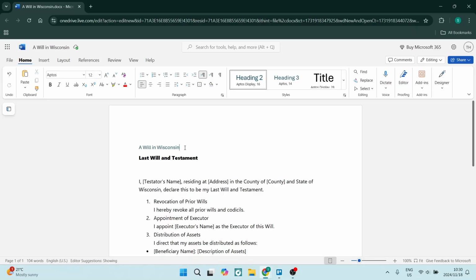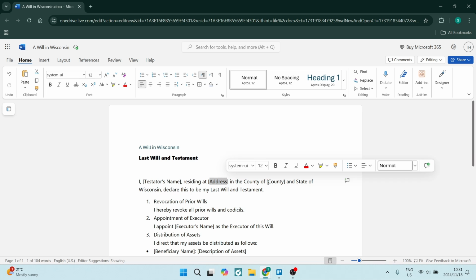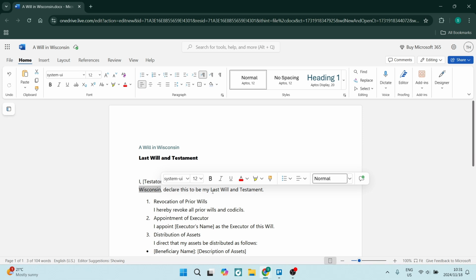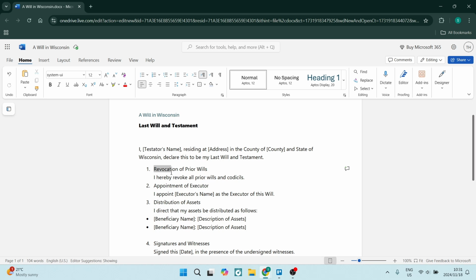So let us create a will in Wisconsin. Let's go ahead and add our last will and testament as a heading, and we're going to add some personal details such as our name. We're also going to add our physical address and our country, which in this case would be the United States of America, and we are going to add in that state, which is Wisconsin. We are going to also just declare this to be the last will and testament,